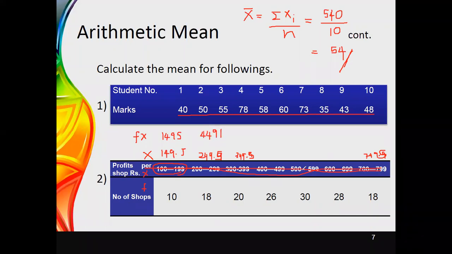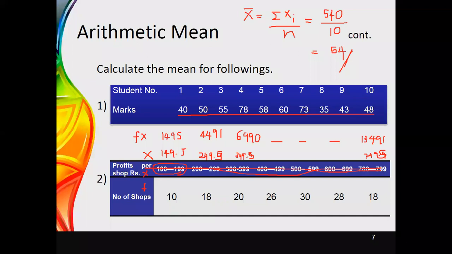This gives you 4491. Likewise, the next value is 349.5, which you multiply by 20, and you get 6990. You do the same thing until you have obtained the values for all these points. The last point value is 749.5; multiplied by 18, it gives 13,491. These are the values that you may get.